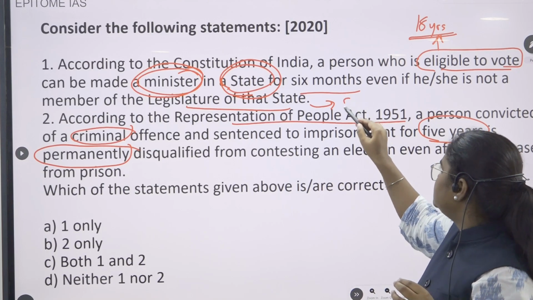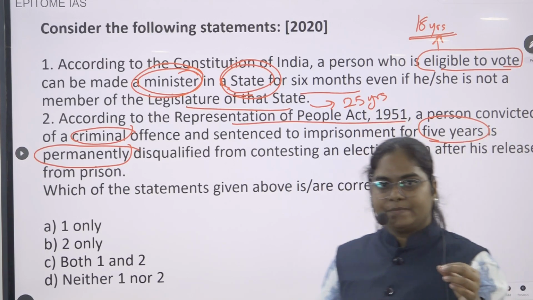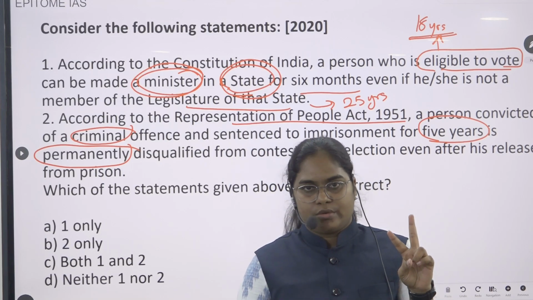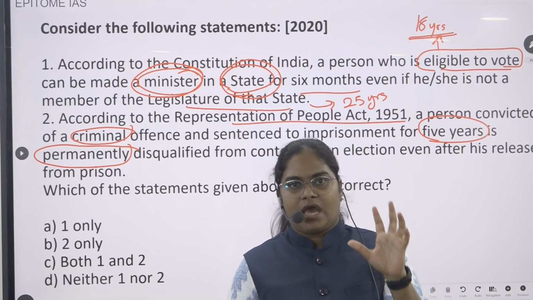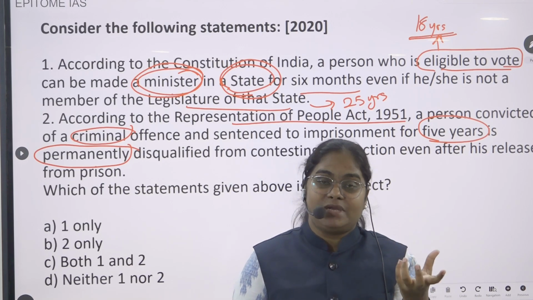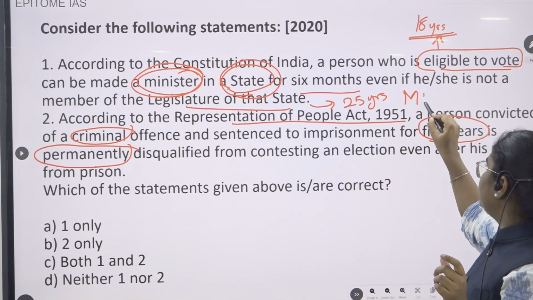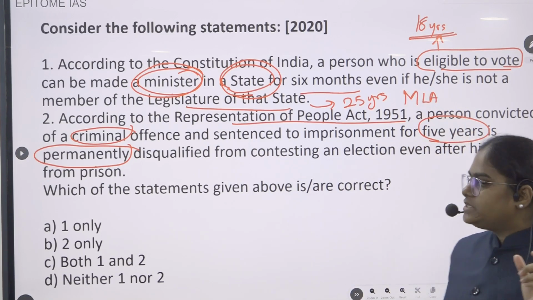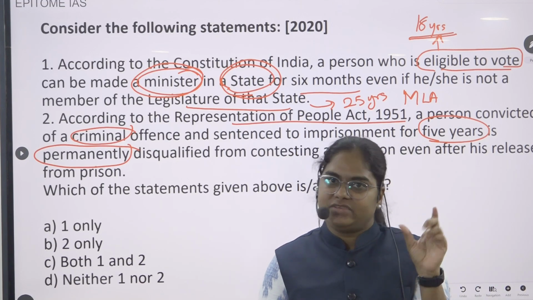The minimum age is 25 years. Okay, so you know these two things: for voting, the minimum age is 18 years, and to become an MLA, a member of the legislative assembly, the minimum age requirement is 25 years.